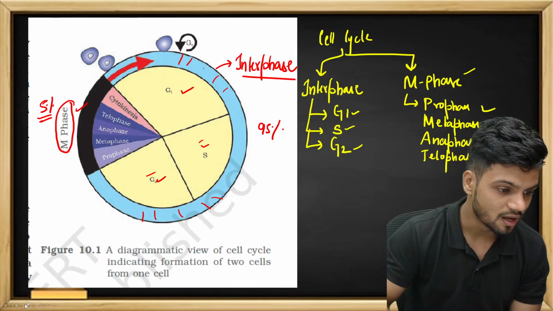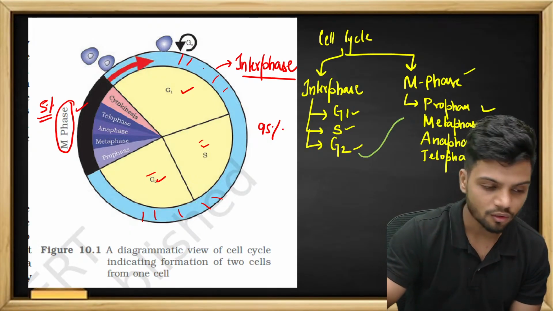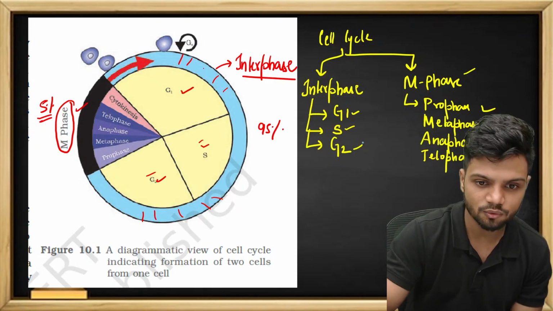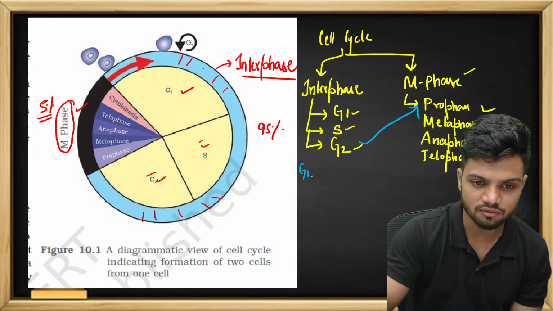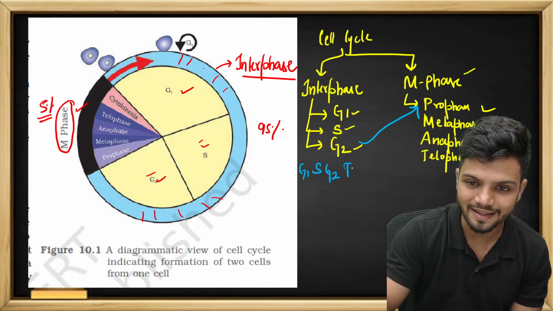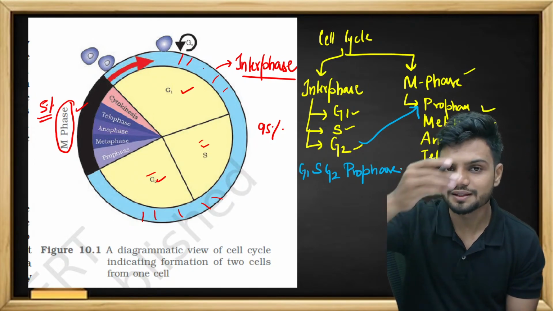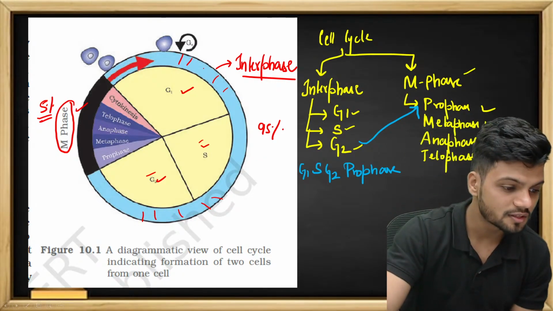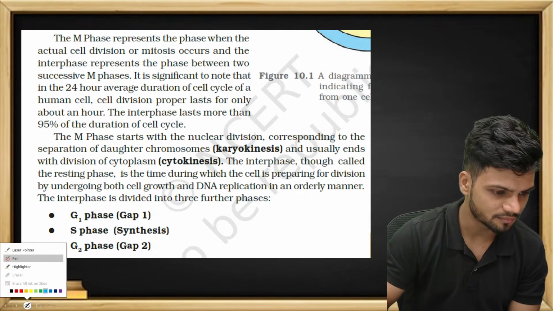Now understand, only when the G2 is over, prophase will start. So we have first G1, S, G2, then we have the prophase. Prophase, metaphase, anaphase, telophase. That is the order it is going to go. Clear all of you? This is very basic, so you need to understand. Okay. Now, the M phase. What is given here? Let's read.